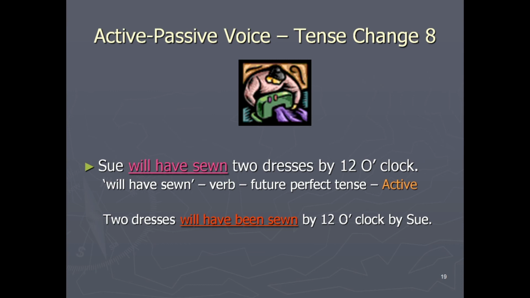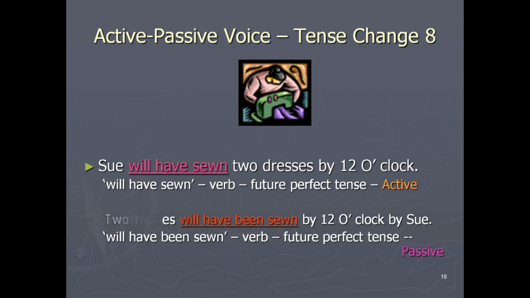When you write a sentence using by plus future time, or future adverbial, we use future perfect tense. Will have sewn becomes will have been sewn in the passive voice sentence. Will have been sewn is the verb. It is in future perfect tense.